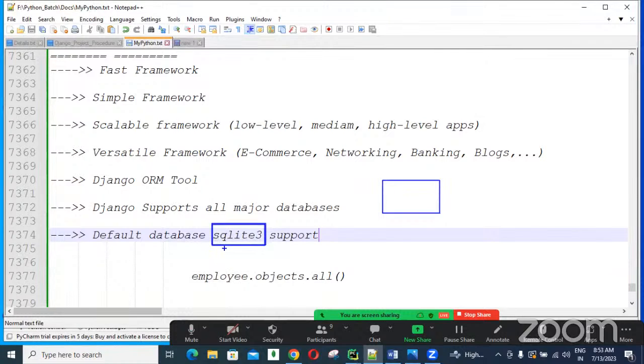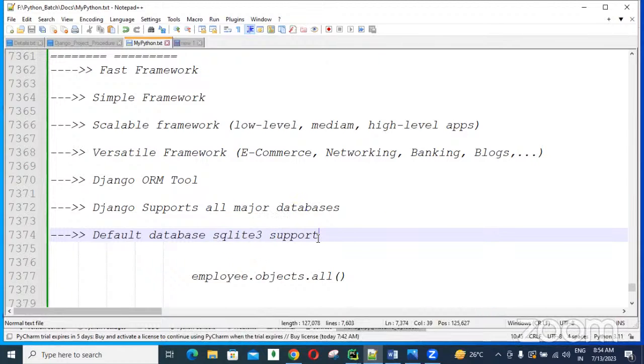So no need to download and install manually. Remaining databases like Oracle, MySQL, PostgreSQL, we need to download and install, and then we can communicate with those databases. So this is also one of the best benefits of using the Django framework.